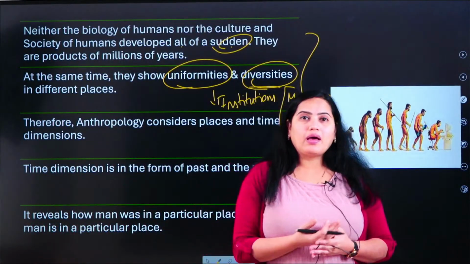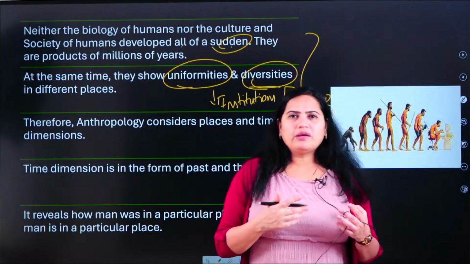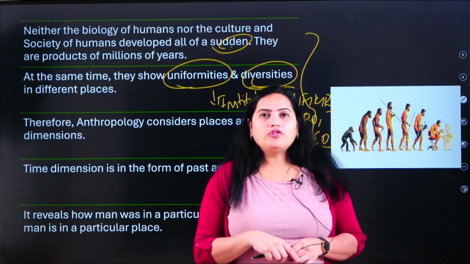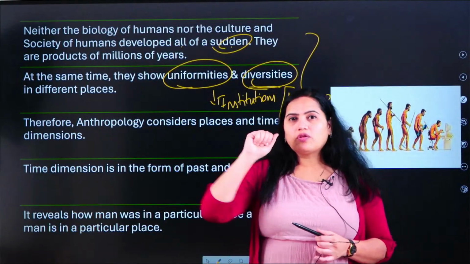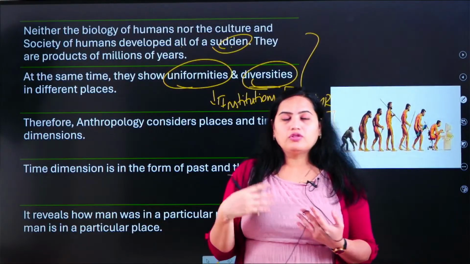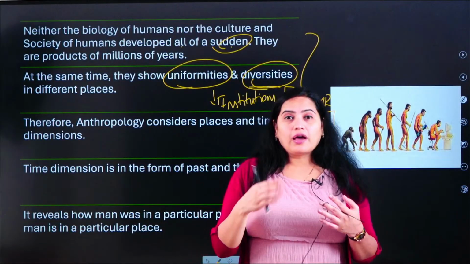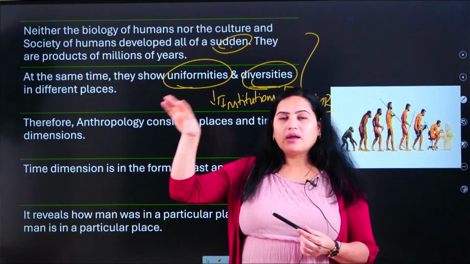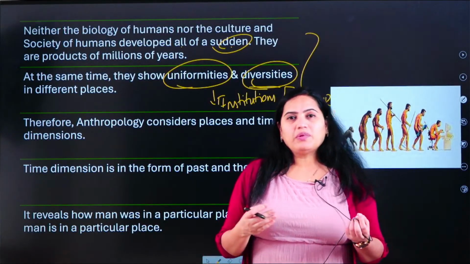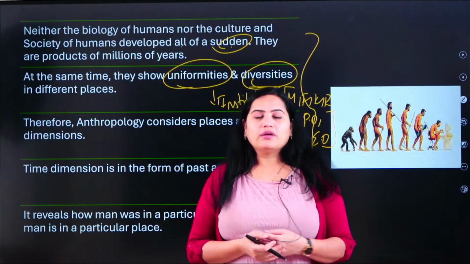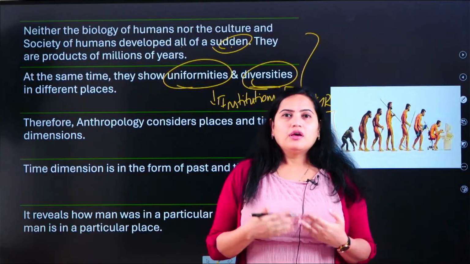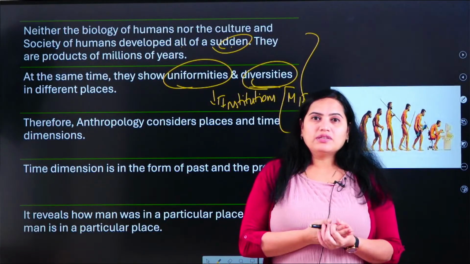If you go to Spain, they also celebrate some type of Holi, which is called the Tomatina festival, where they actually crush the tomatoes and throw them at one another, actually they do that. So that is a kind of festival which is uniquely found in that particular area. And just take the case of America, where people don't know about the celebration of Holi. So we see uniformities, there are different festivals in different places, but there is some diversity which is present.